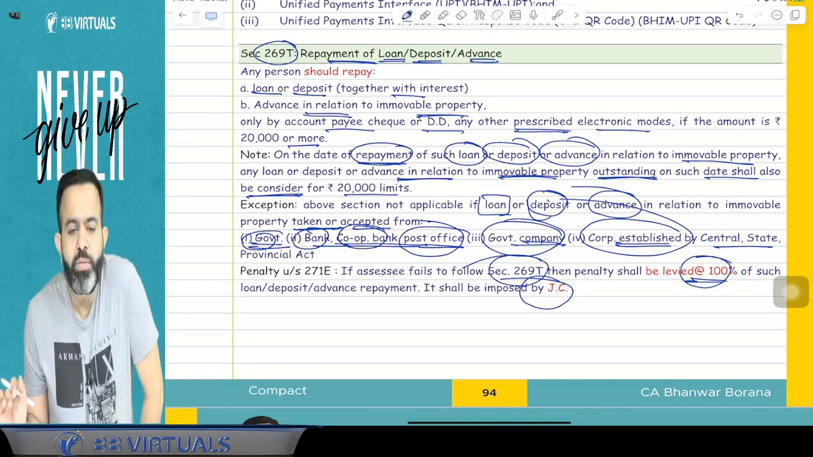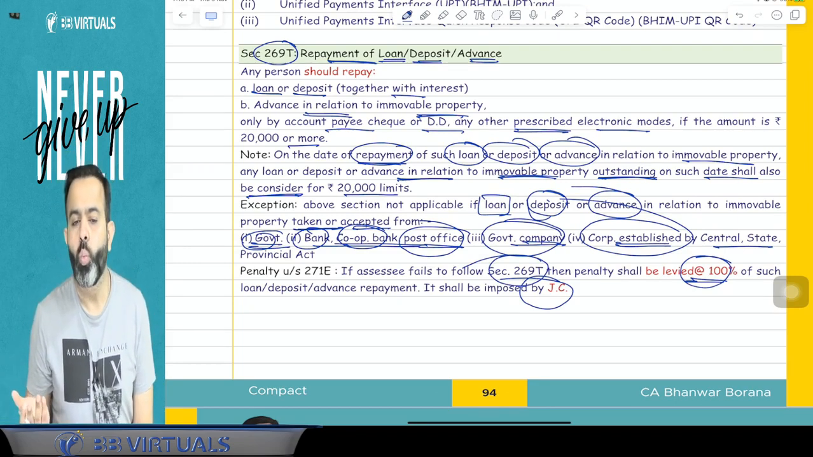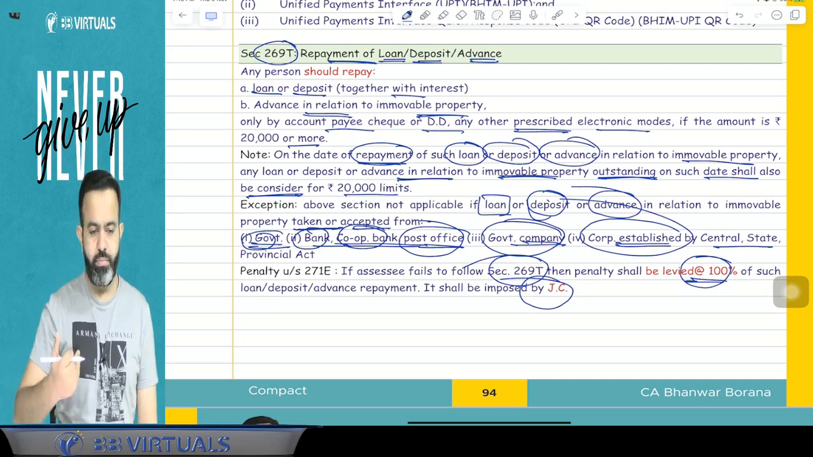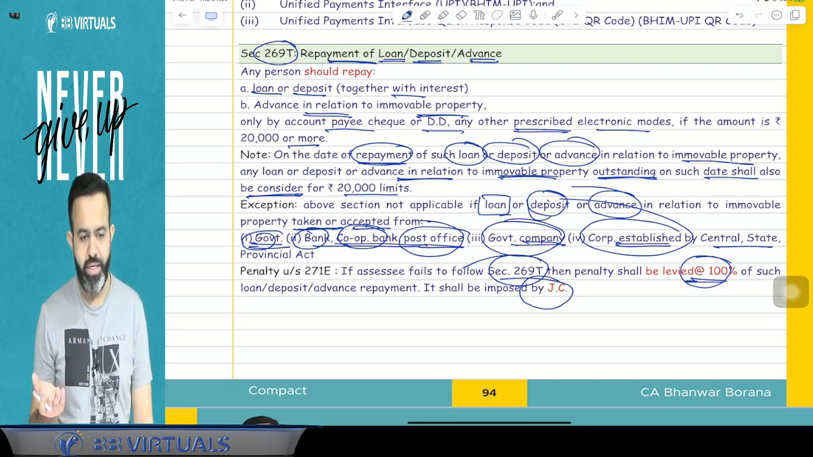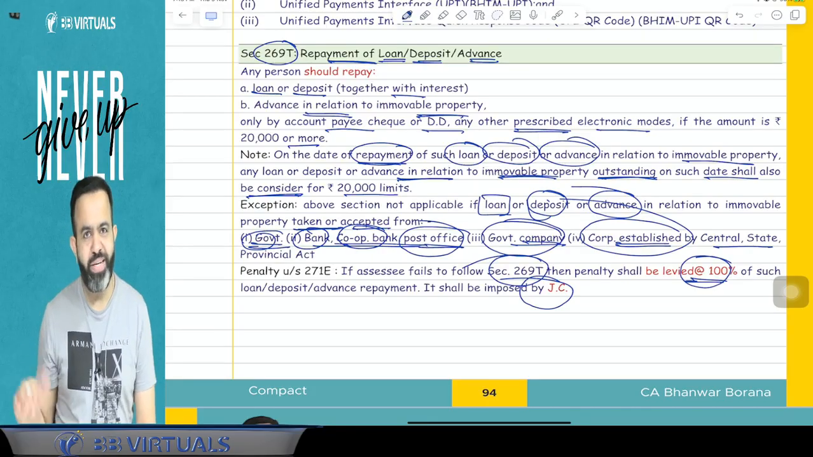Here is one question. What if the loan amount of 10,000 is given and 10,000 is repaid? Is 269T violated? Answer is no. If you took 10,000, that time there is no violation. If you repaid 10,000, no violation. So for both sections there is no violation.